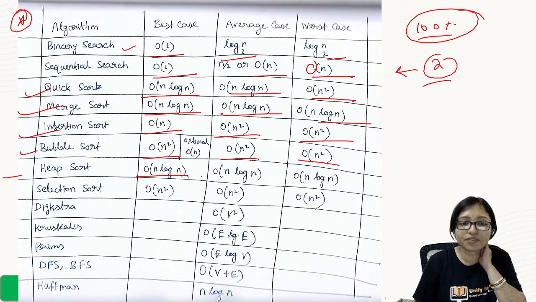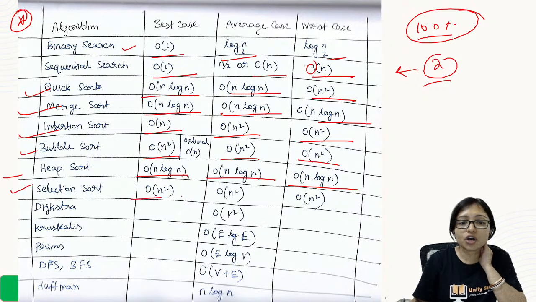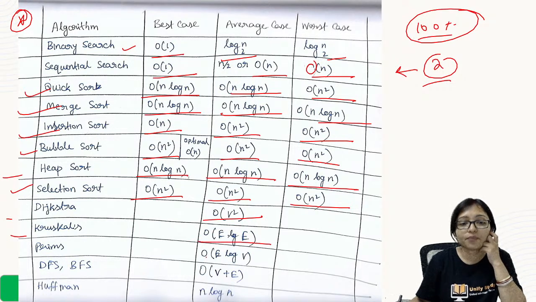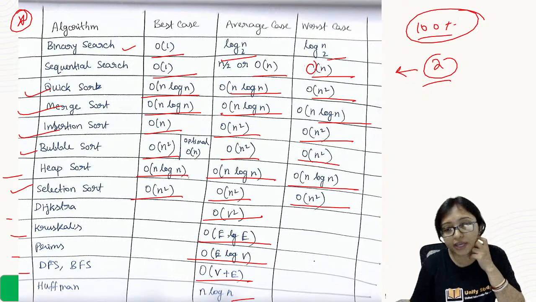Heap sort order of n log n. Okay. Selection sort order of n square. Dijkstra order of v square. It can be n square also. Kruskal's order of e log v. Prim's order of e log v. DFS v plus e. Huffman order of n log n.